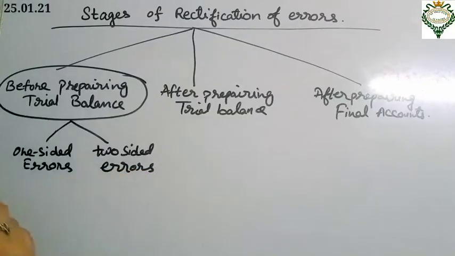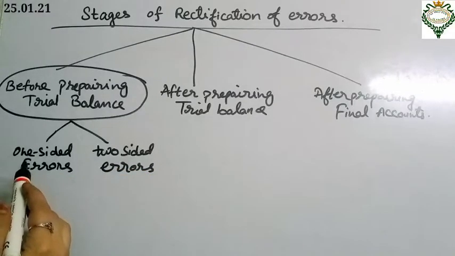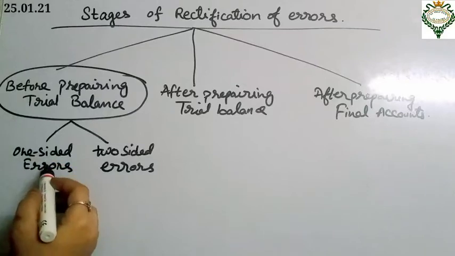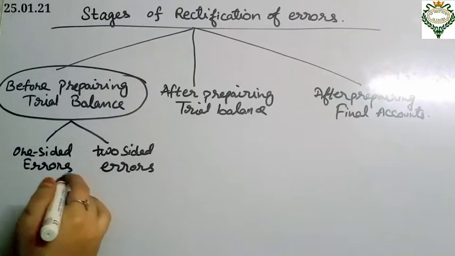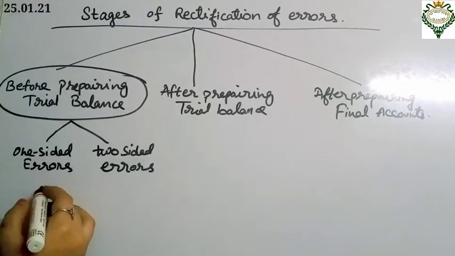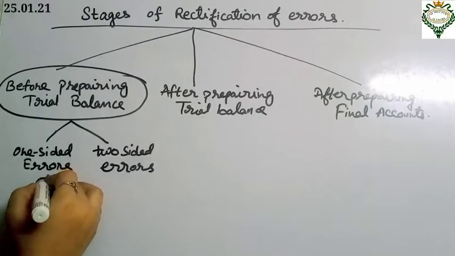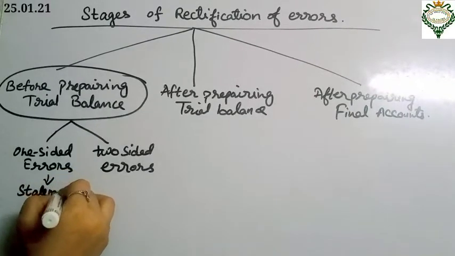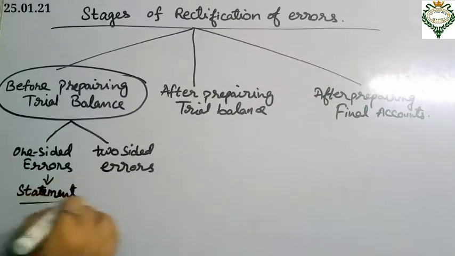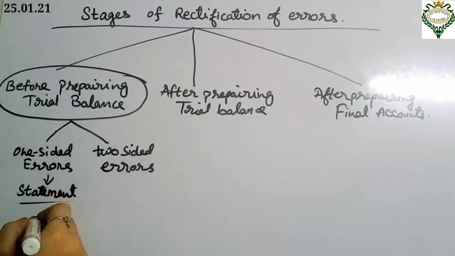So students, when a one-sided error is detected before preparing the trial balance, no journal entry is required to be passed here. In such cases the errors can be rectified by giving an explanatory note only. Means we can only pass a statement to rectify the entry. We don't have to pass any journal entry here in the one-sided errors.